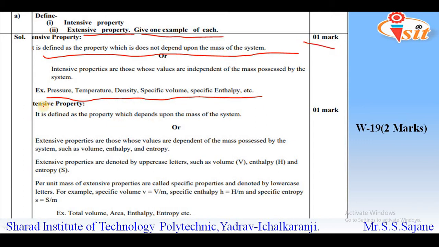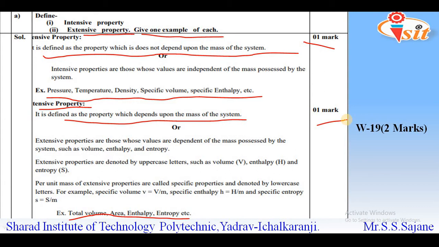The next part, that is extensive property, the definition for the same is it is defined as the property that depends upon the mass of the system. And similarly, the examples given are total volume, area, enthalpy, entropy, etc. And this part will carry 1 mark. So you just need to remember only one definition that is given in this slide, and along with that one example is necessary.